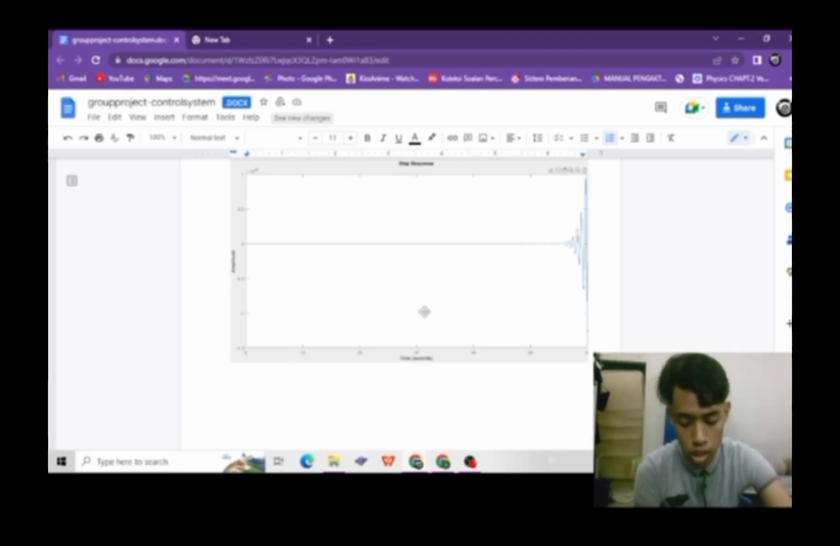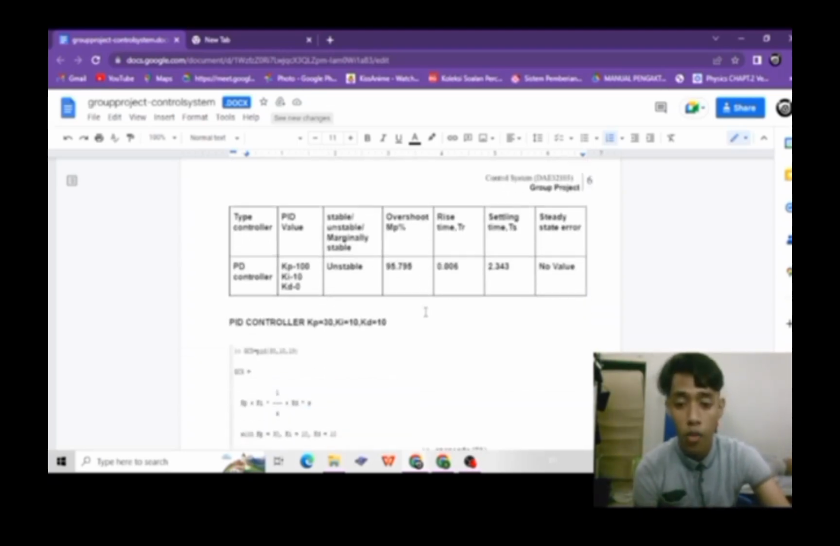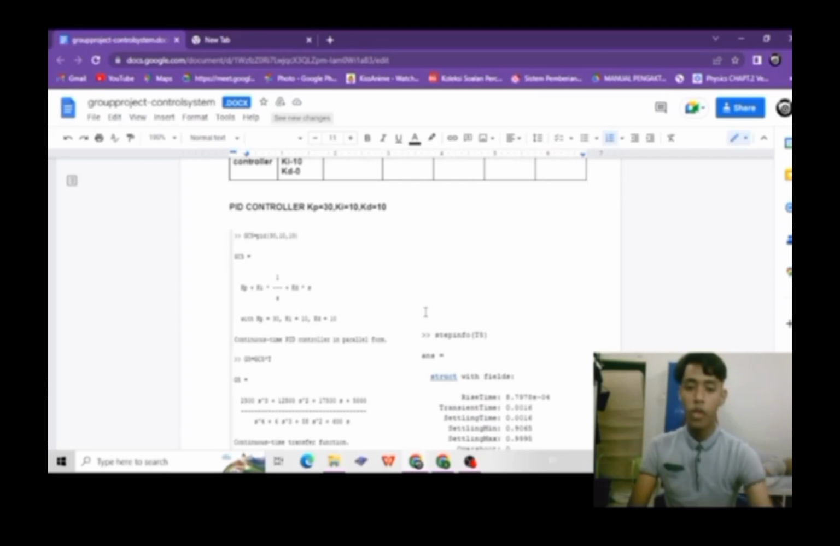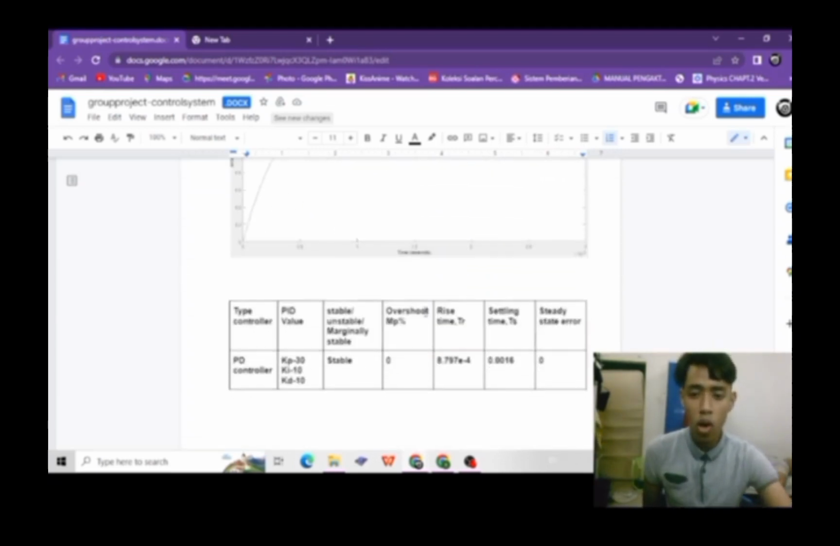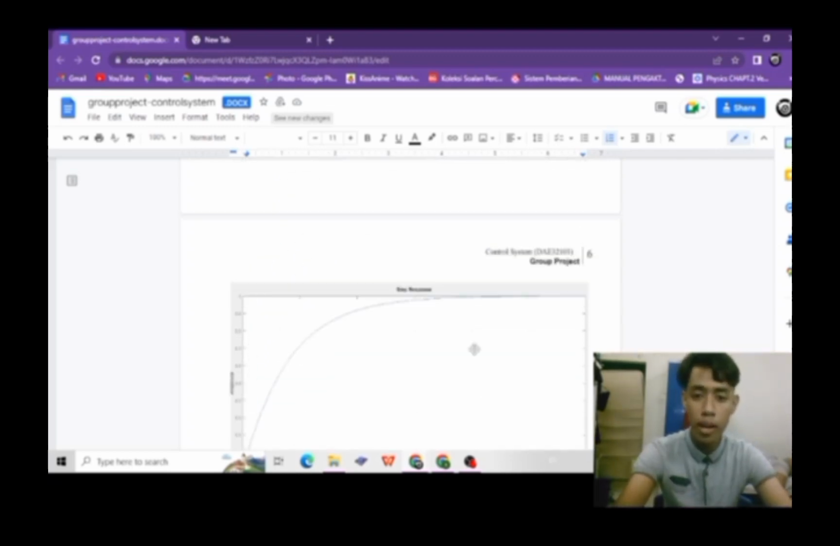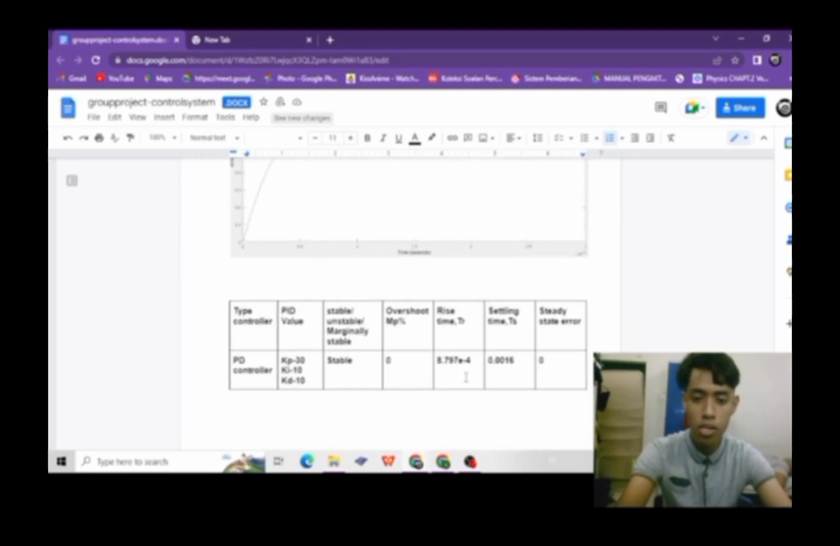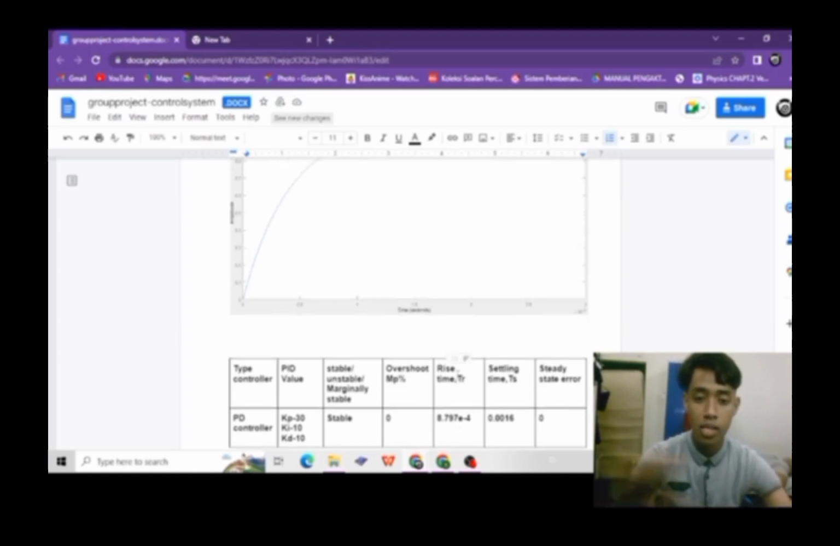To reduce the oscillation and overshoot, we need to use a KD controller, using KP value 30, KI 10, and KD 10. When using these three values and introducing a KD controller, the system becomes stable and all the requirements are achieved. The overshoot becomes 0%. The rise time is below 2 seconds, equal to 8.797 times 10 to the power of negative 4, and the settling time is lower than 5 seconds, if I'm not mistaken.